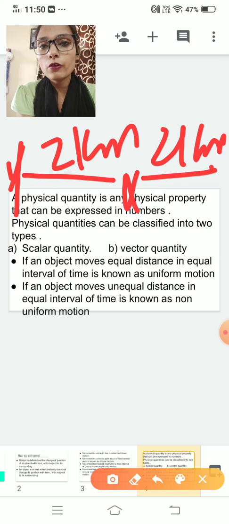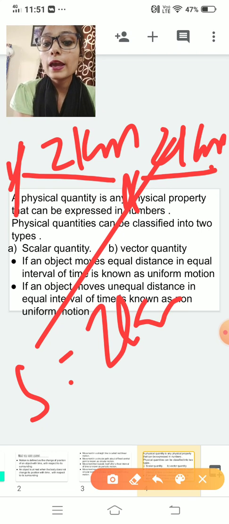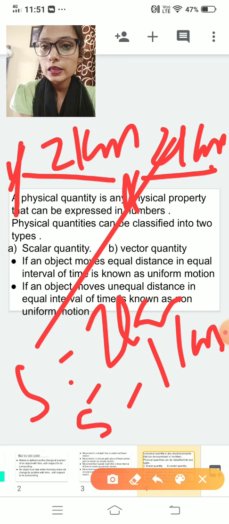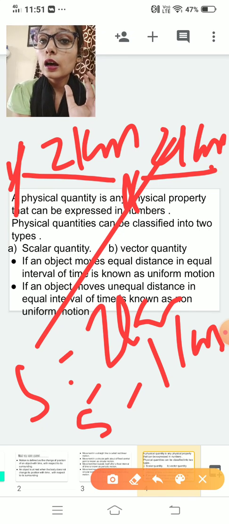Now non-uniform motion. Non-uniform means non-constant. That means a person covers unequal distance in unequal intervals of time. Like in the first 5 minutes he covers 2 kilometers, and in the next 5 minutes he covers 1 kilometer. So the times are equal, but are the distances equal? No. So he covers unequal distance in equal intervals of time.